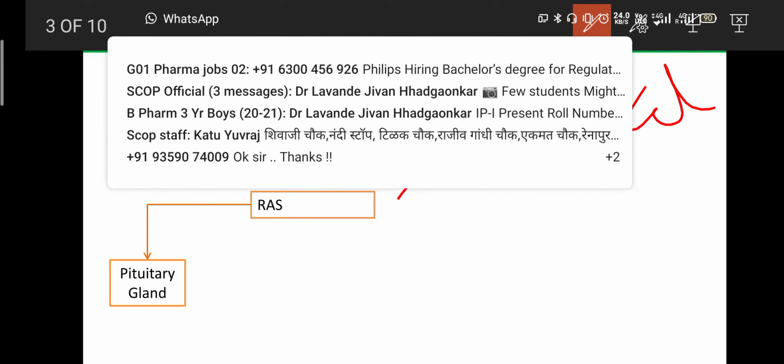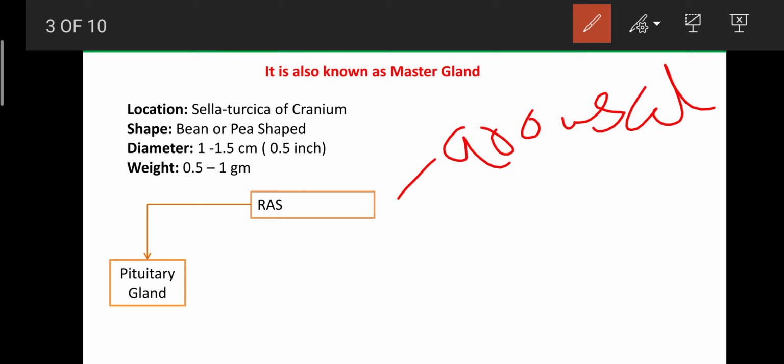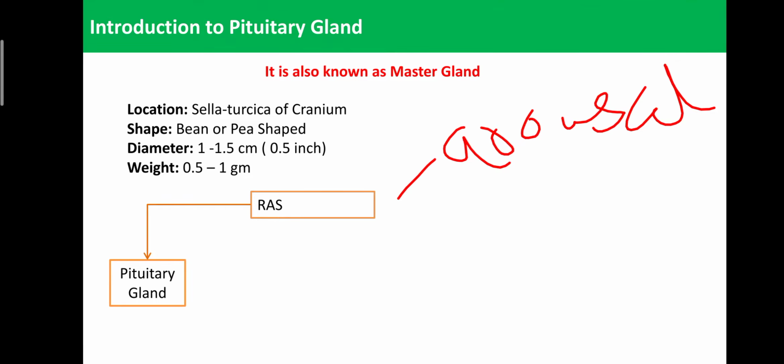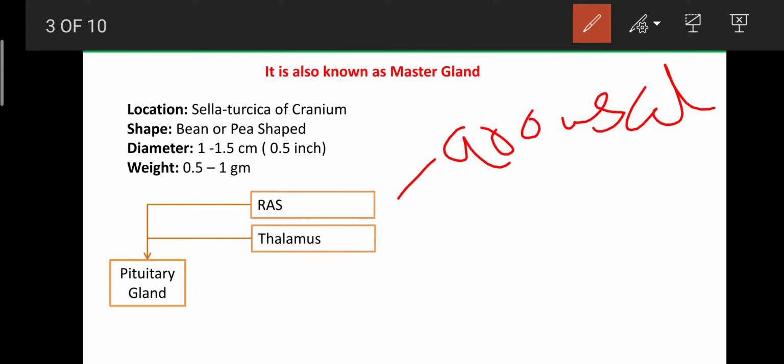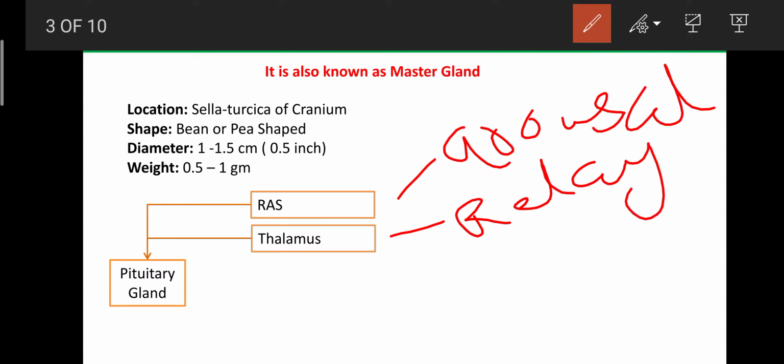This RAS is different from the renin angiotensin aldosterone system. This RAS is a reticular activating system present in the CNS. Its major function is to maintain wakefulness, alertness or arousal of our CNS or mind. The pituitary gland also collects messages from the thalamus, and the thalamus is a relay station. It is involved in transmitting messages or information from one part of the brain to another part of the brain.